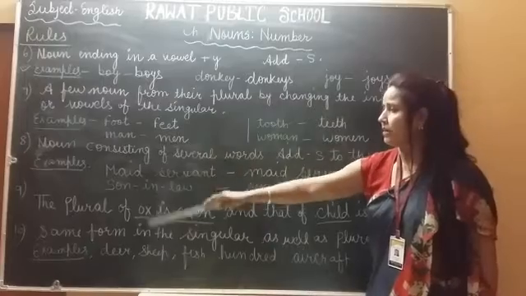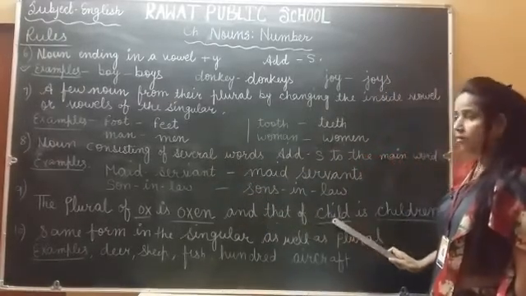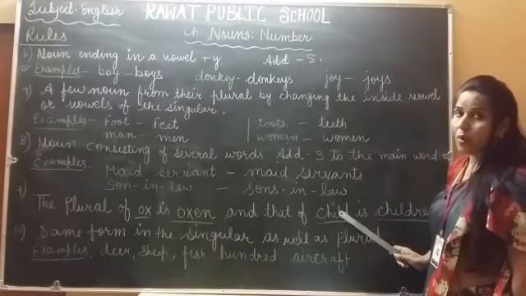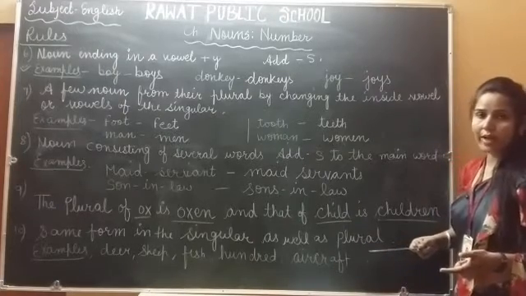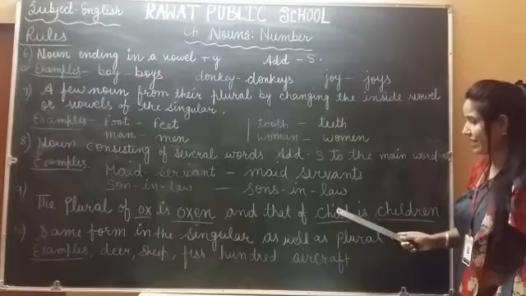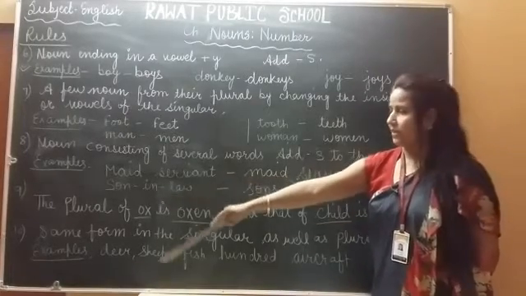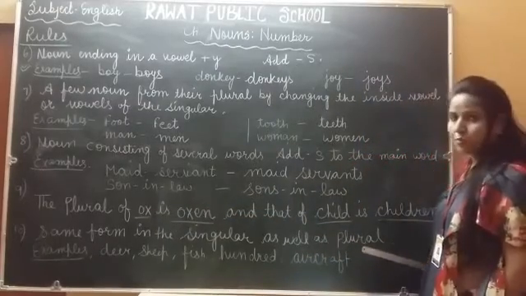And rule number 9, the plural of ox is oxen and the plural of child is children. Okay, so student, this is very important. Mostly students change it to children's. Okay, so don't get confused, it will be only children. Okay, rule number 10, same form in the singular as well as plural.